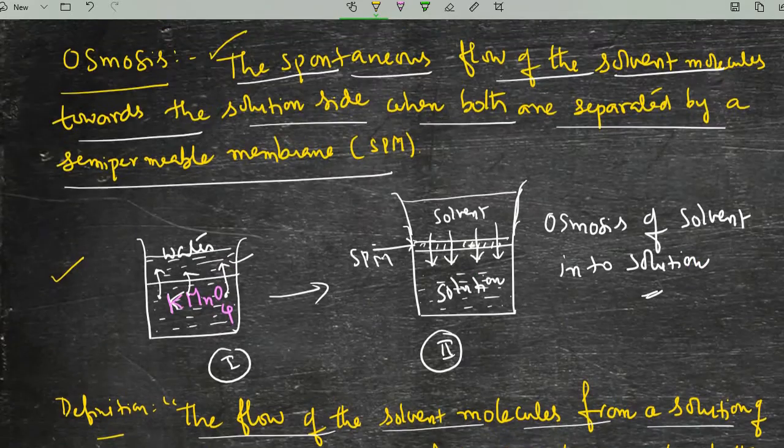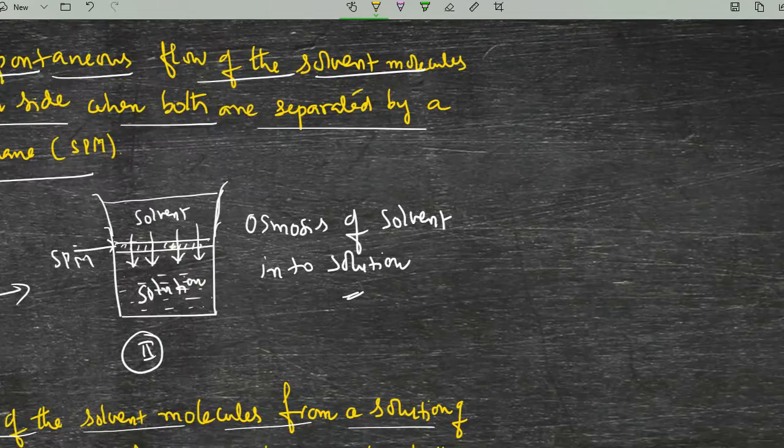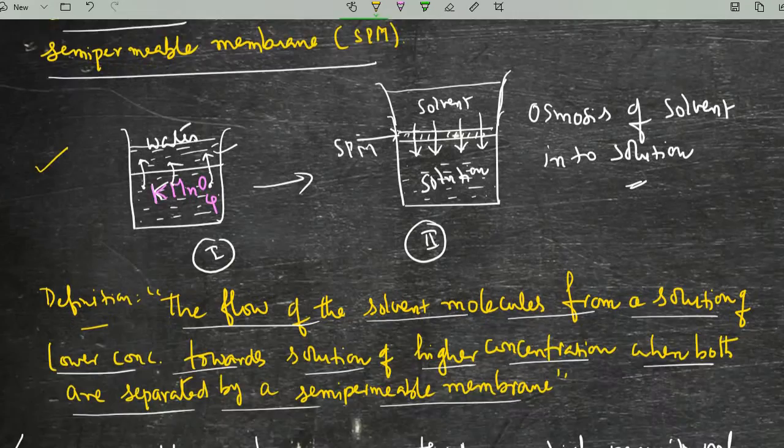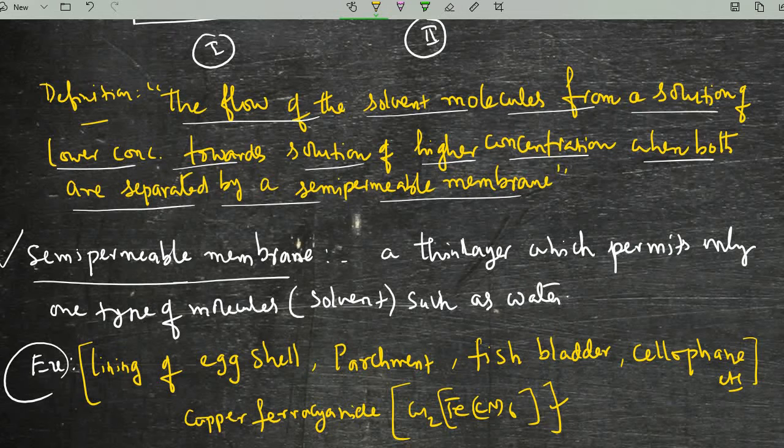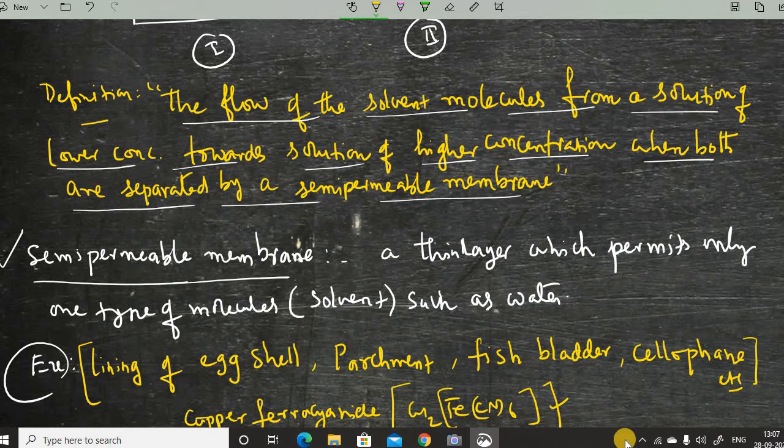Now we are going to discuss a few things related to diffusion and osmosis. Here what I mean to say is diffusion. You all know diffusion. It takes place directly. That means there is no semi-permeable membrane in the diffusion concept. But in the case of osmosis, we have a semi-permeable membrane. That is one difference we can understand between diffusion and osmosis.